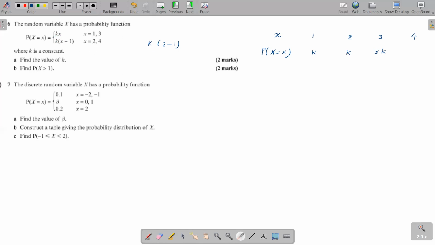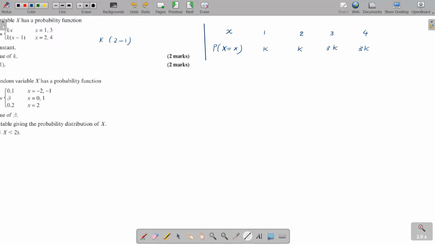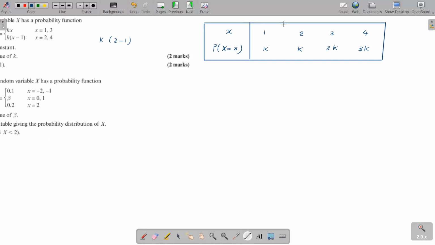When x equals 4, you have to go to this line over here, right? Go to the relevant place. K times 4 minus 1. 4 minus 1 is 3. So 3 into k, that's 3k. Okay, so this is the probability distribution table.